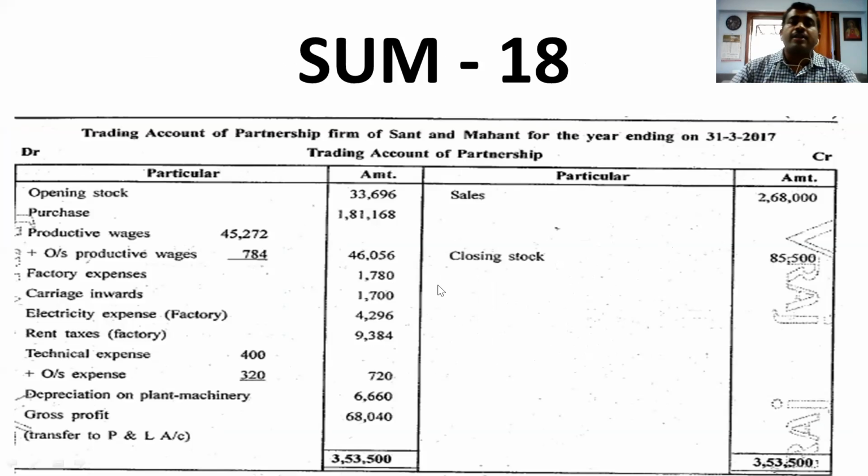Give the heading: Trading account of Sant and Mahant for the year ending on 31/3/2017. Leave around 20 lines.